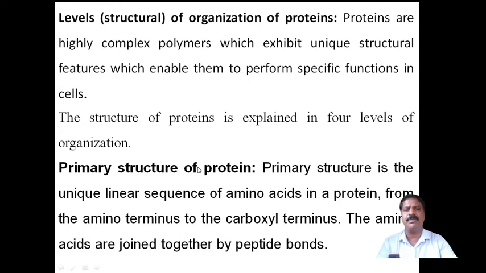So 4 types of structures can be explained for proteins. The first one is the primary structure of the protein. The primary structure is the simplest and most basic structure of a protein.